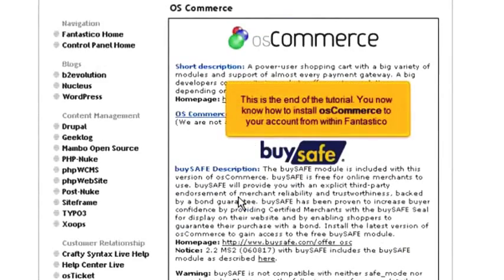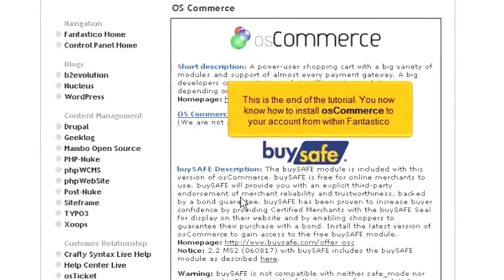This is the end of the tutorial. You now know how to install osCommerce to your account from within Fantastico.